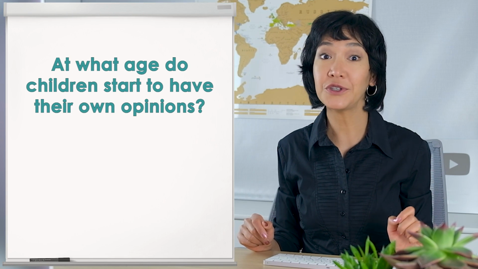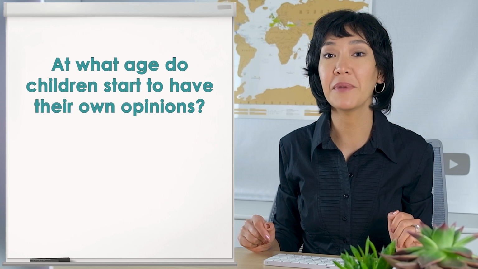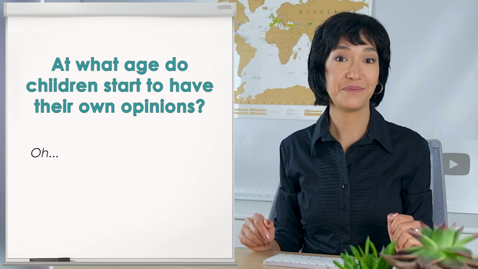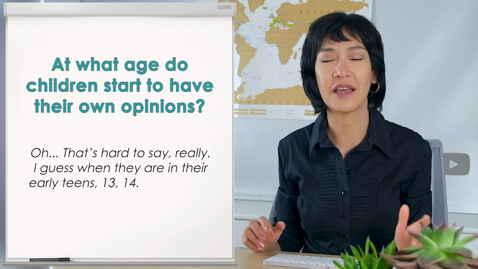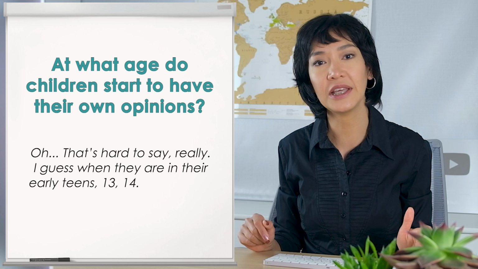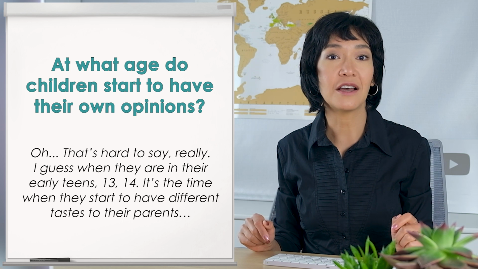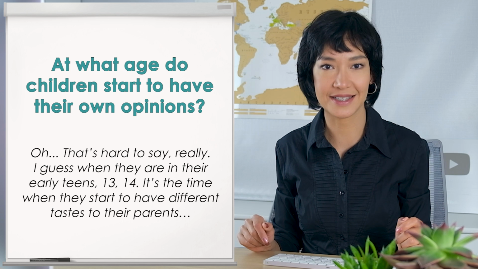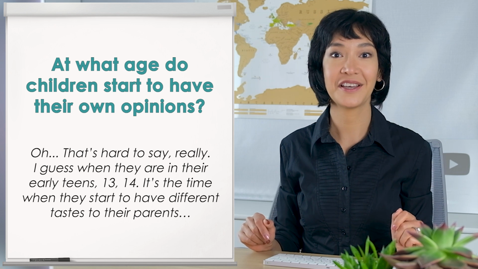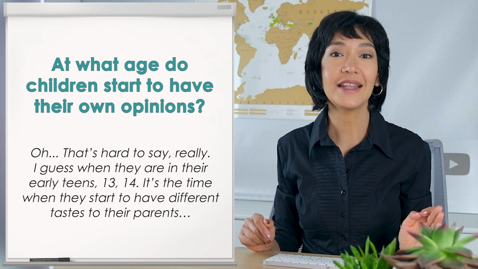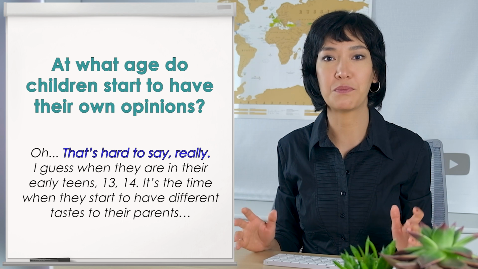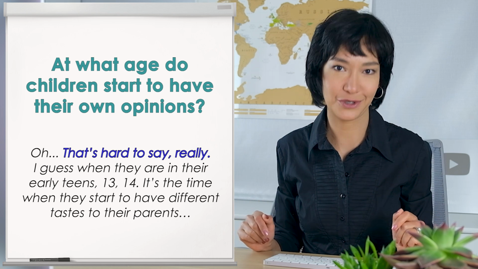I think there are some better ways to interact with the examiner. I'm gonna take it question by question. The first one is, at what age do children start to have their own opinions? Oh, that's hard to say really. I guess that's when they are in their early teens, 13 or 14. It's the time when they start to have different tastes to their parents. Very often, we need time to think of what we're gonna say. And here we see a good alternative to the more common, that's a difficult question.